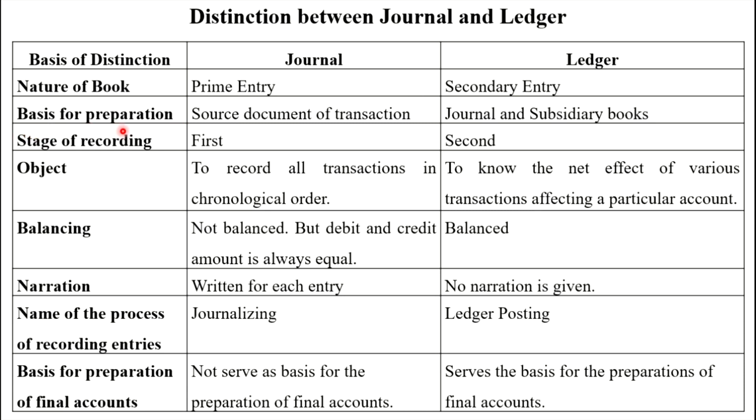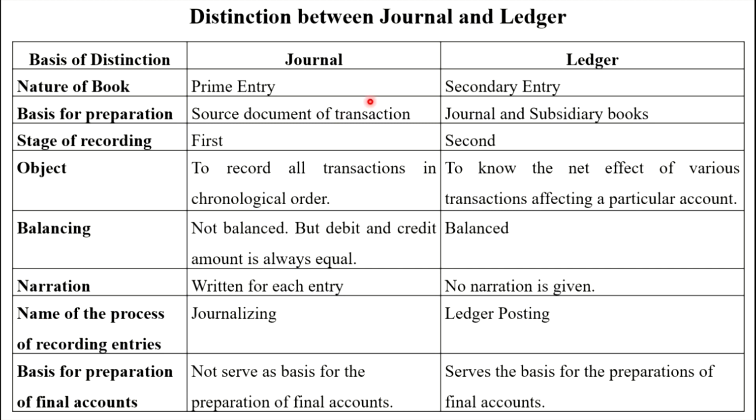Basis for preparation: we require a source document for recording transactions in a journal, and from that journal we record the transactions in a ledger. That's why there is no source document requirement for making an entry in the ledger. Stage of recording: journal entry is the first stage, ledger posting is the second stage. Main objective of journal entry is to record all transactions in chronological order, meaning date-wise. Ledger is to know the net effect of various transactions affecting a particular account, for example cash account, capital account, salary account. We can easily find out the effect on that account.